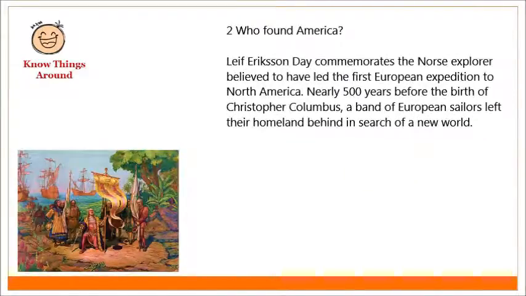Who found America? Leif Erikson Day commemorates the Norse explorer believed to have led the first European expedition to North America. Nearly 500 years before the birth of Christopher Columbus, a band of European sailors left their homeland behind in search of a new world.